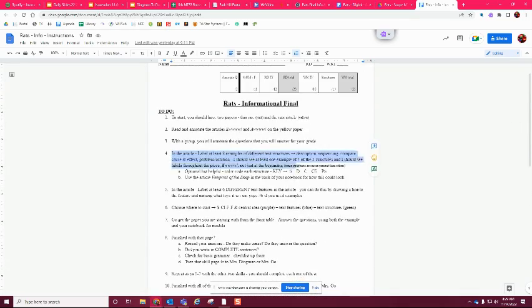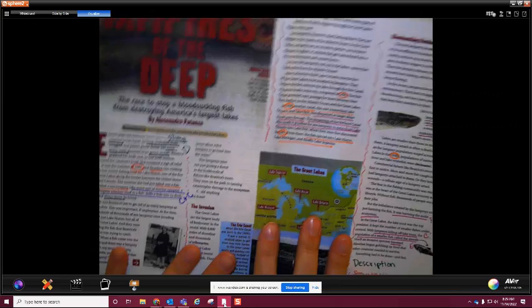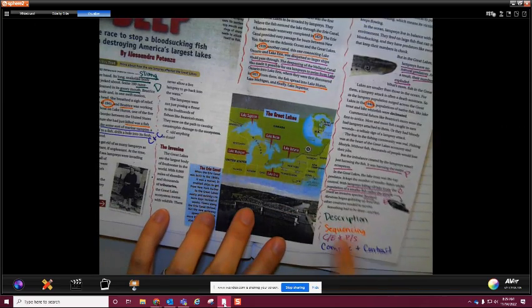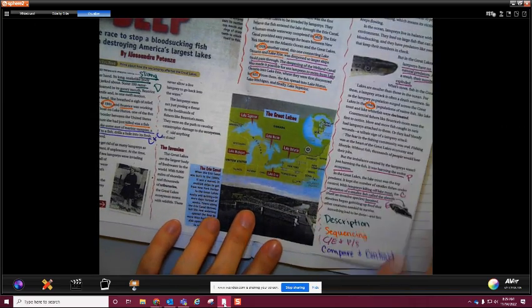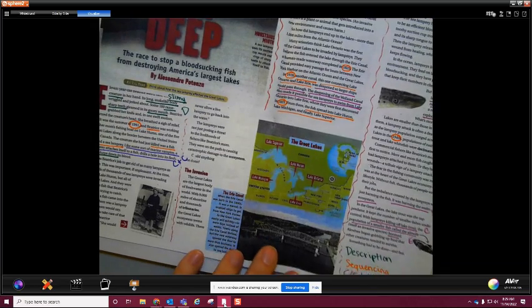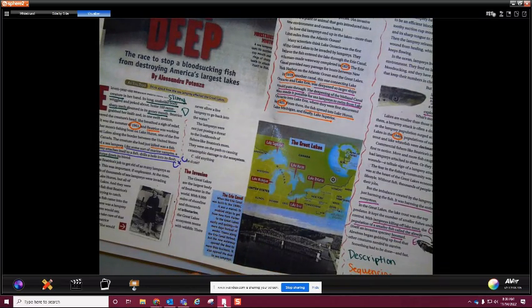And then the article, you are annotating for those 8 different examples of structures. You're also labeling 6 different text features, just like we did. Again, I'm going to show you with Vampires of the Deep. So your annotations should look very similar to this. You should be able to see that color coding system because that was really helpful, again, for a lot of you. And you're annotating, finding at least 8 structures, and you should have 4 different ones.